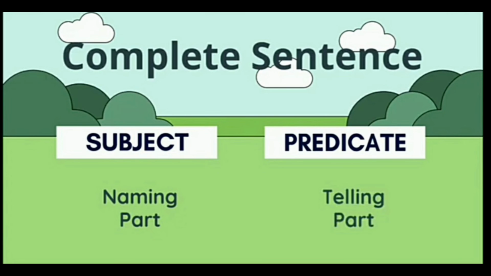So students, now we know that without subject and predicate there is no complete sentence. I hope you all understand it.